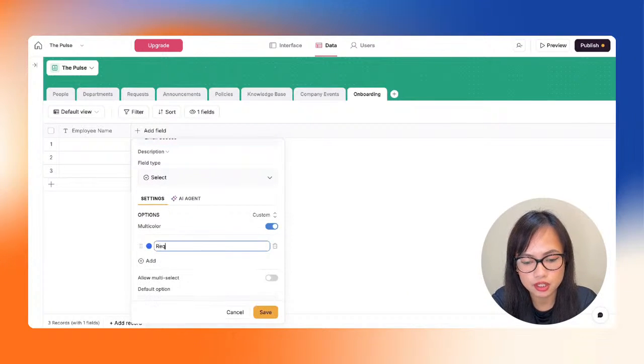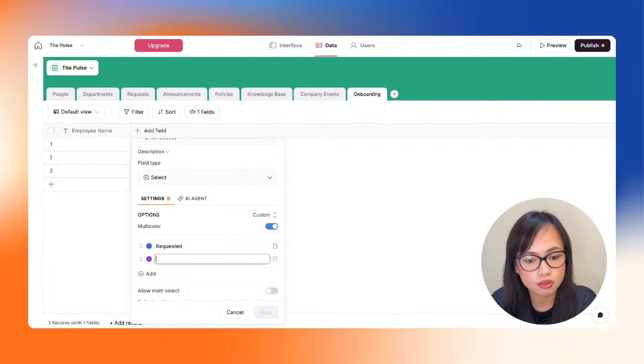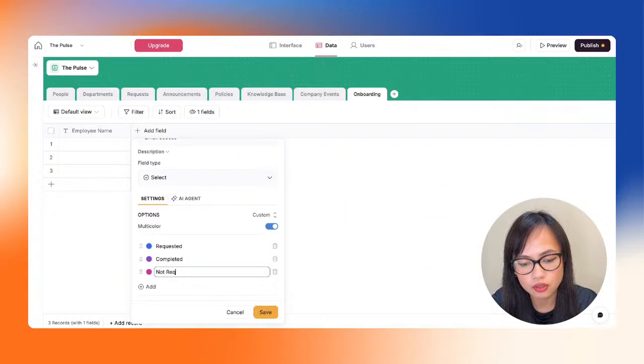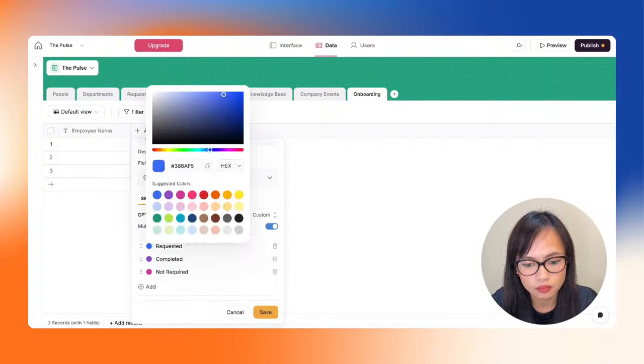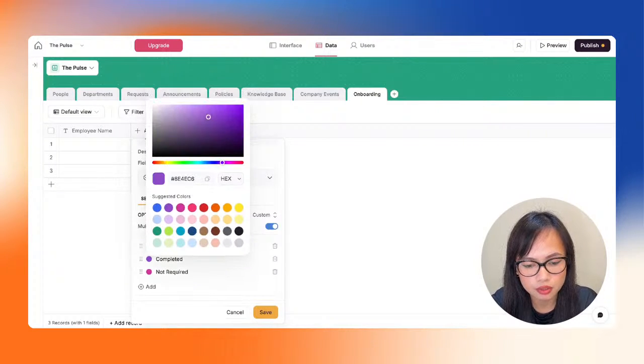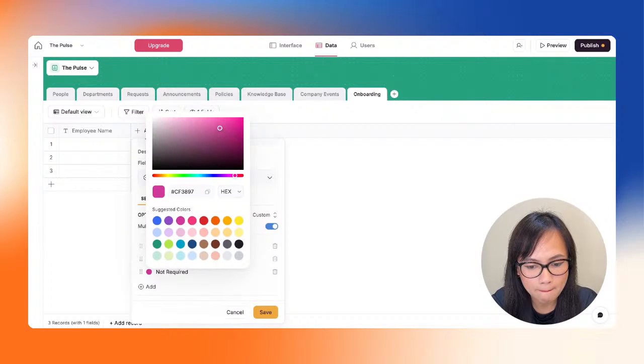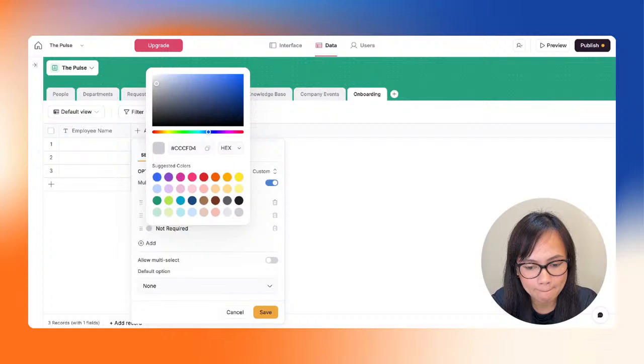and let's change this to requested. So that means that HR might need to request the IT department to create a new email address for this new employee. Requested, completed, or maybe the new employee might not need their own email address. Not required. So changing that to different colors. There we go.